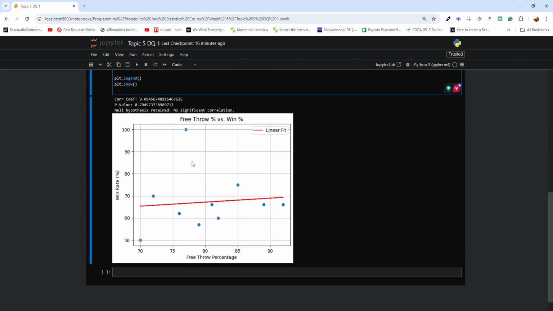And here we have our scatter plot, which shows how free throw percentages relate to winning in basketball games. And so each blue dot is one game showing the team's free throw percentage and how often they won, and the red line shows the overall trend. And so since the line is nearly flat, it means that the free throw percentage doesn't have much effect on winning in these games.